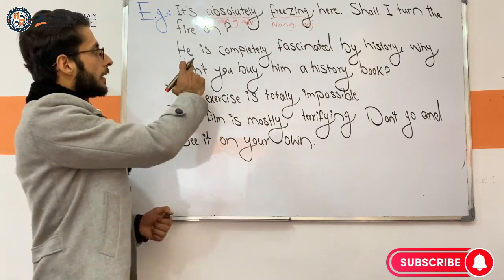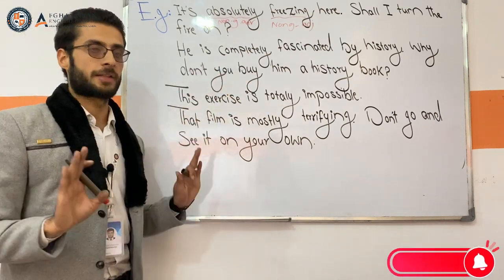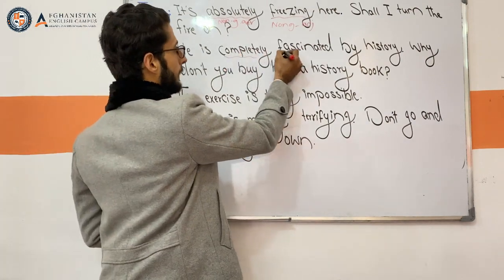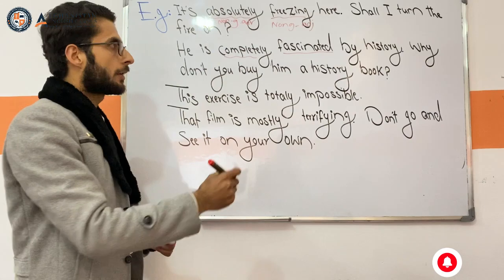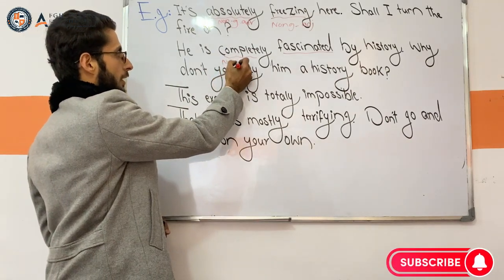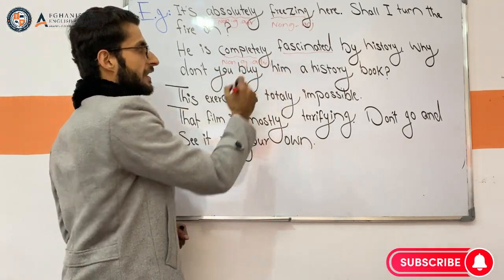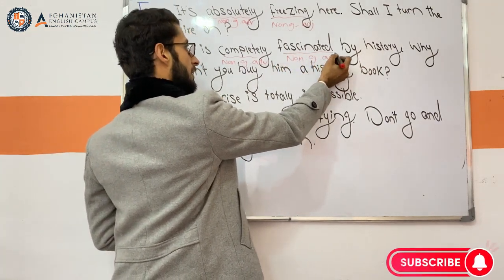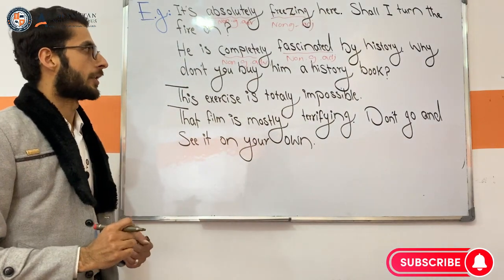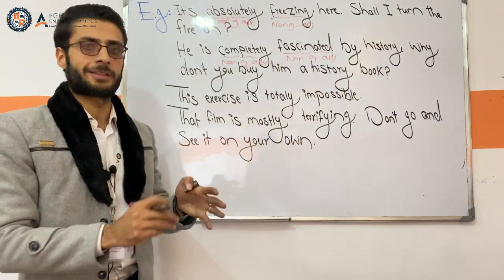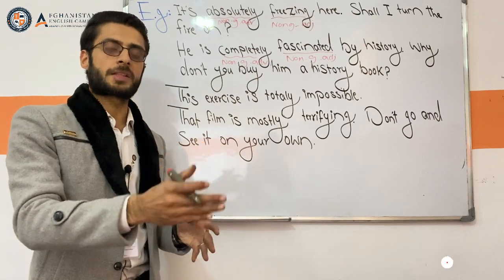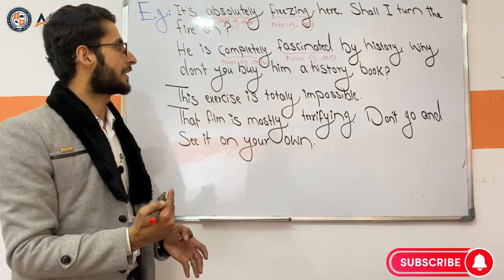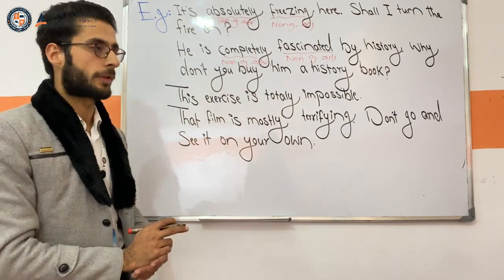The second one. He is completely fascinated by history. Why don't you buy him a storybook? Here we have completely fascinated. Completely is one of the non-grading adverbs, and fascinated is one of the non-gradable adjectives. That is why we should use both with each other. We cannot use very or extremely before fascinated, because these are called grading adverbs. That's why we should use a non-grading adverb before them.